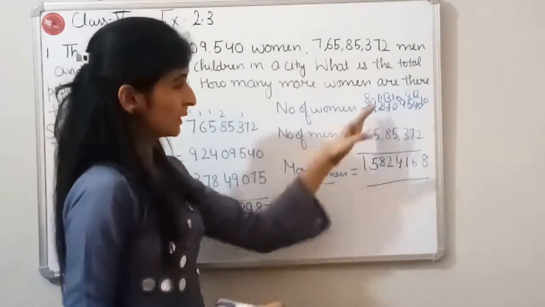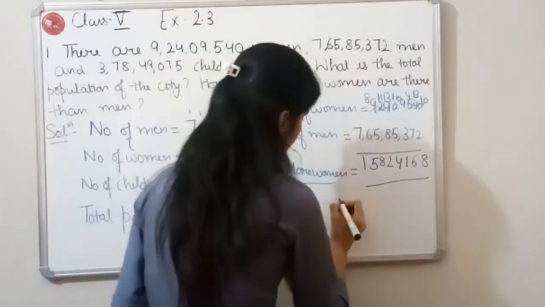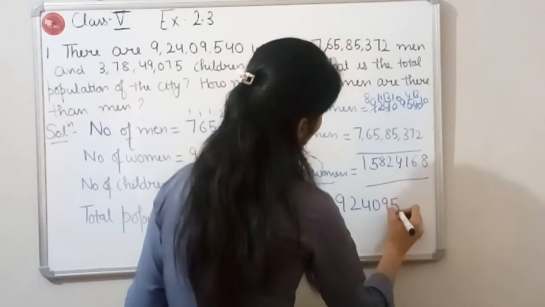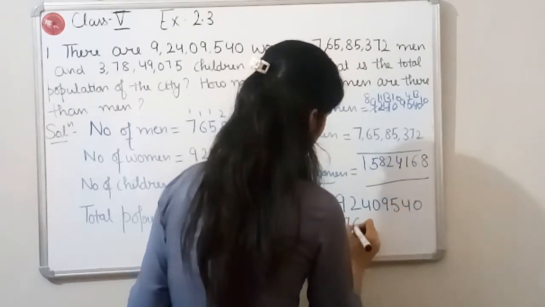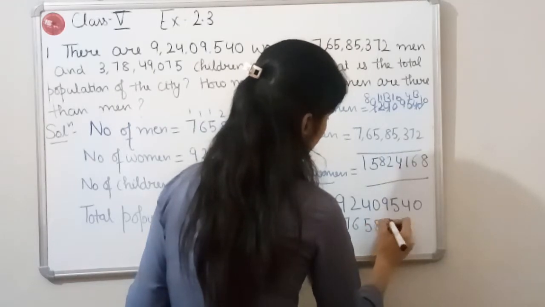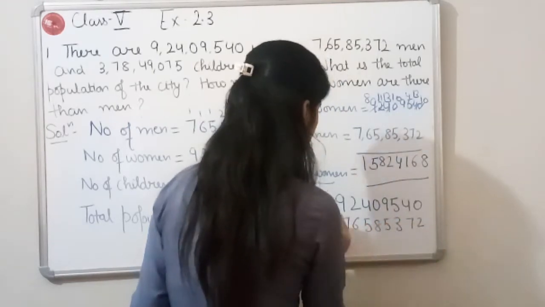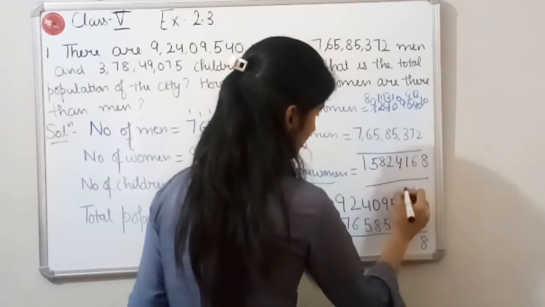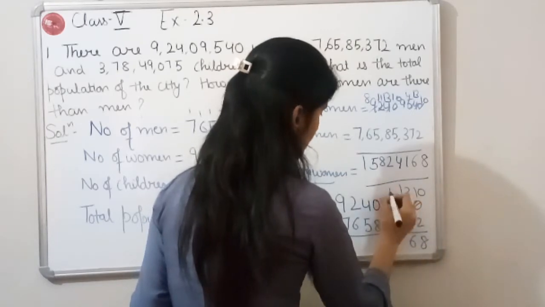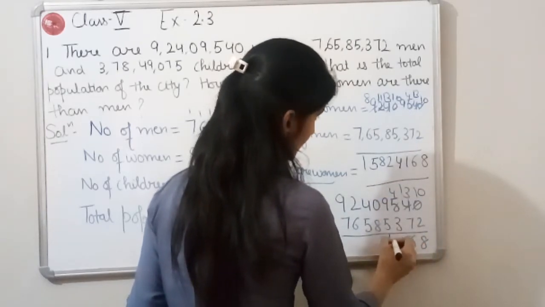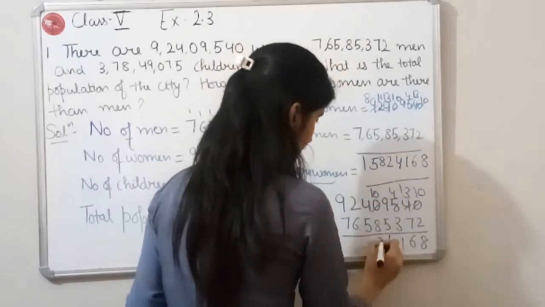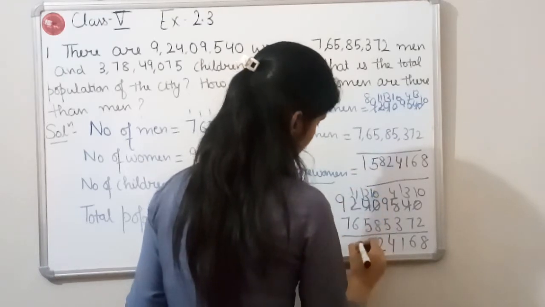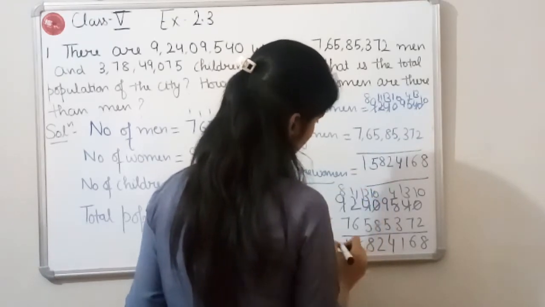Firstly you have to write in columns. I had not written in columns. I just write it here. 9 2 4 0 9 5 4 0, and here it's 7 6 5 8 5 3 7 2, and then you have to subtract. Fine. Again I am doing 10 minus 2 is 8. 13 minus 7 is 6. 4 minus 3 is 1. 9 minus 5 is 4. 10 minus 8 is 2. 13 minus 5 is 8. 11 minus 6 is 5. And 8 minus 7 is 1.